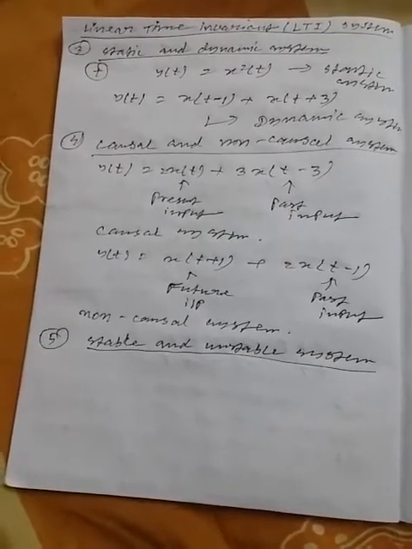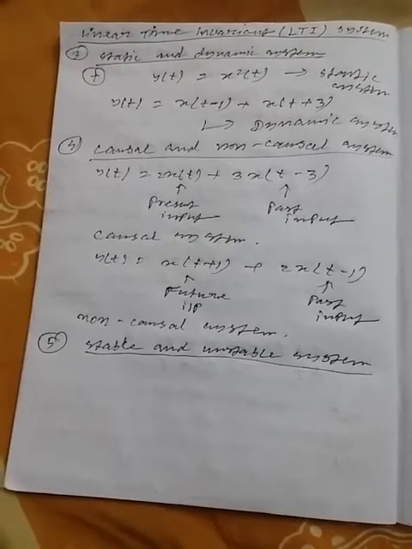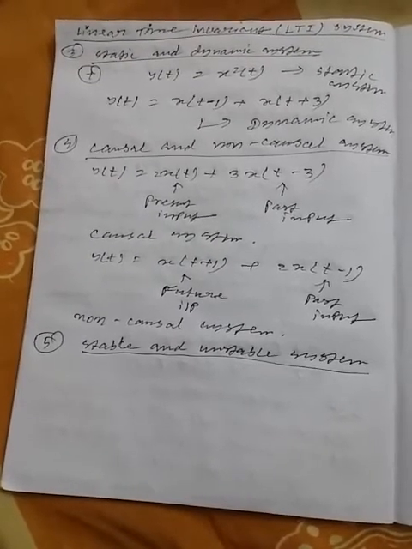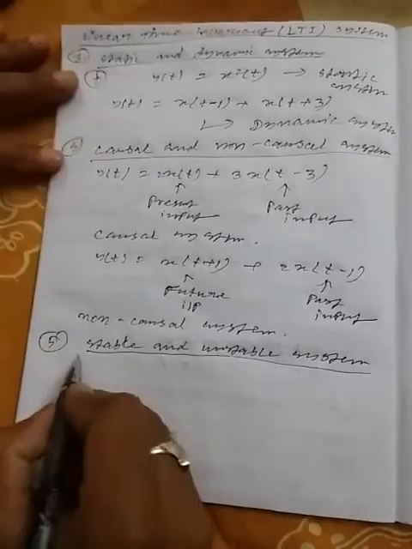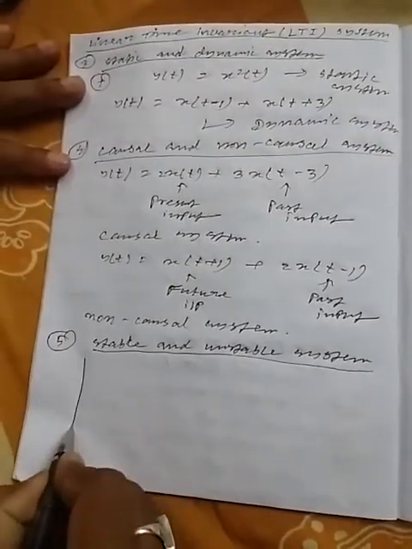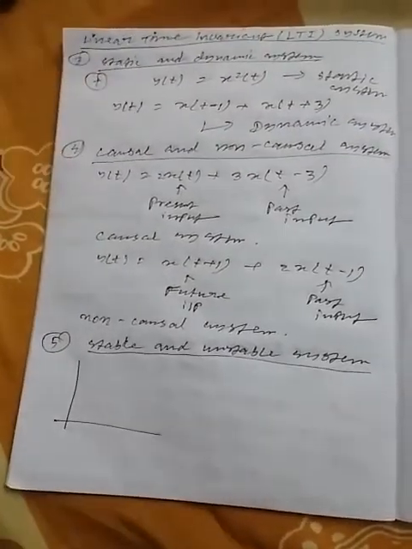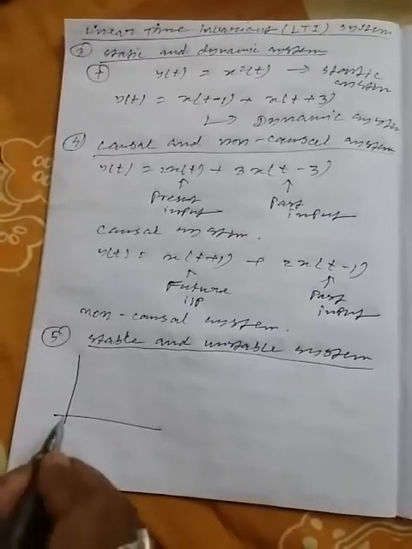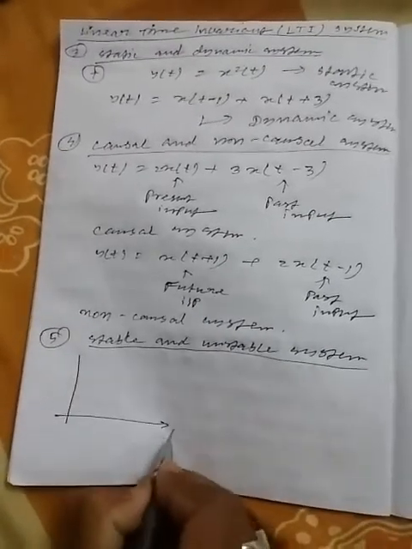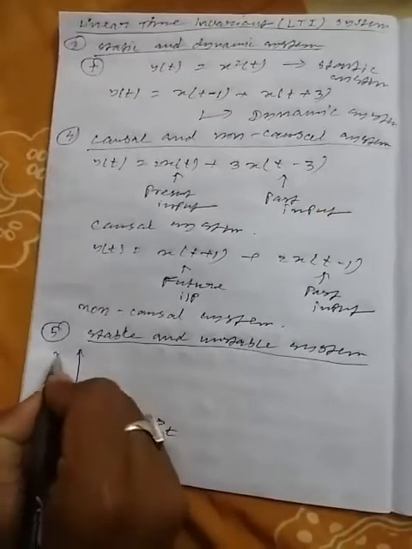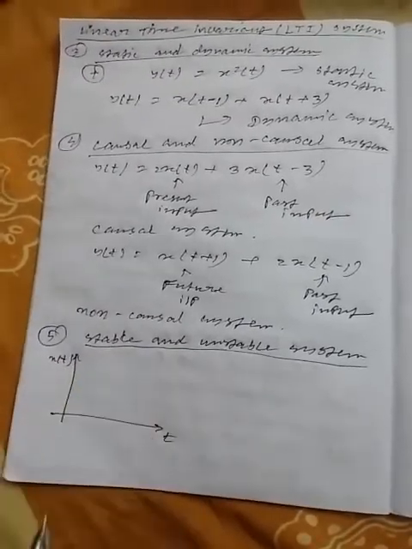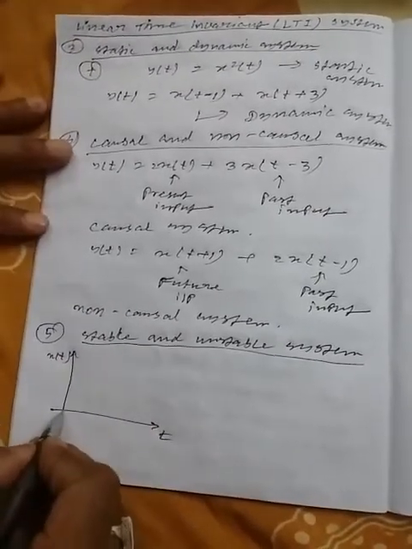Now you have to know what a bounded signal is. A bounded signal means the curve of the signal does not go to infinity. Suppose this is the time axis and this is the amplitude axis.